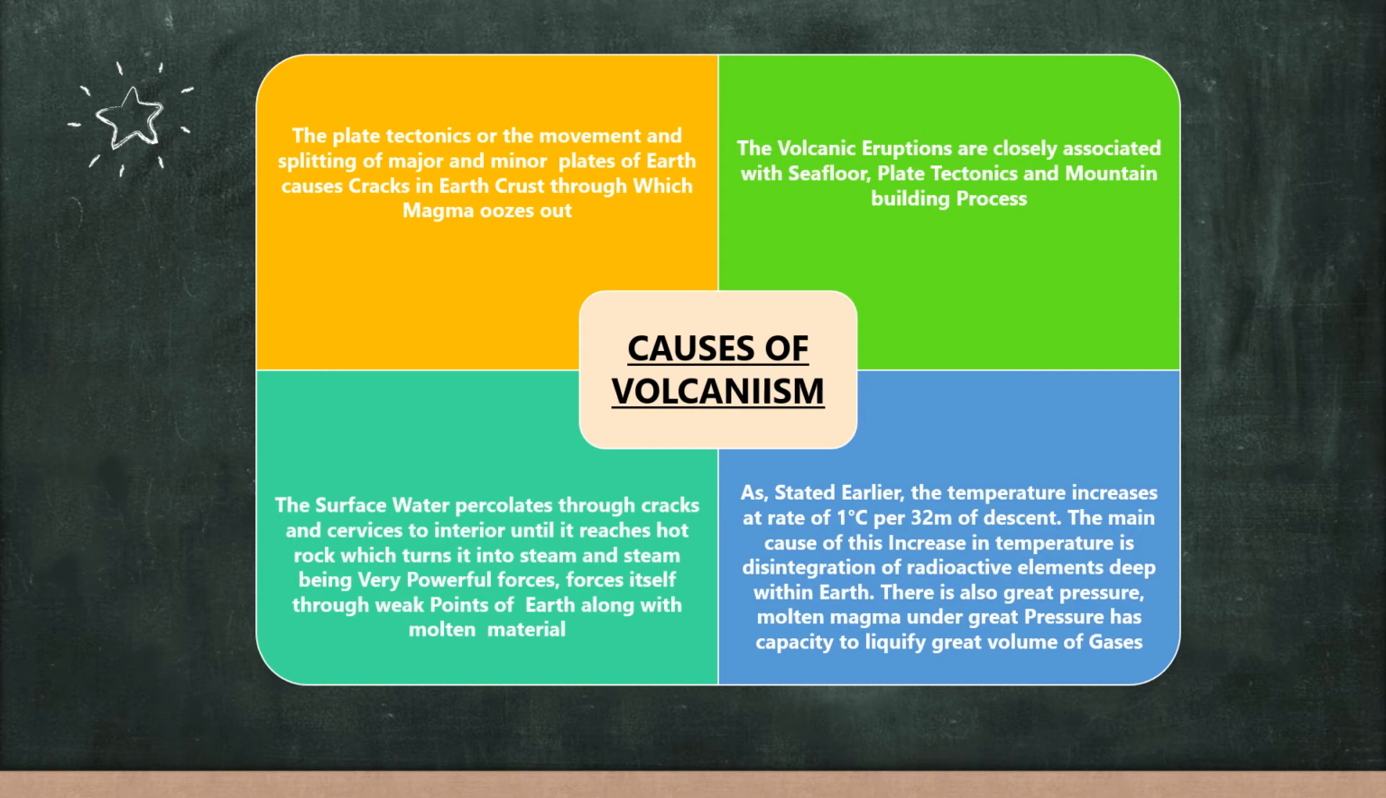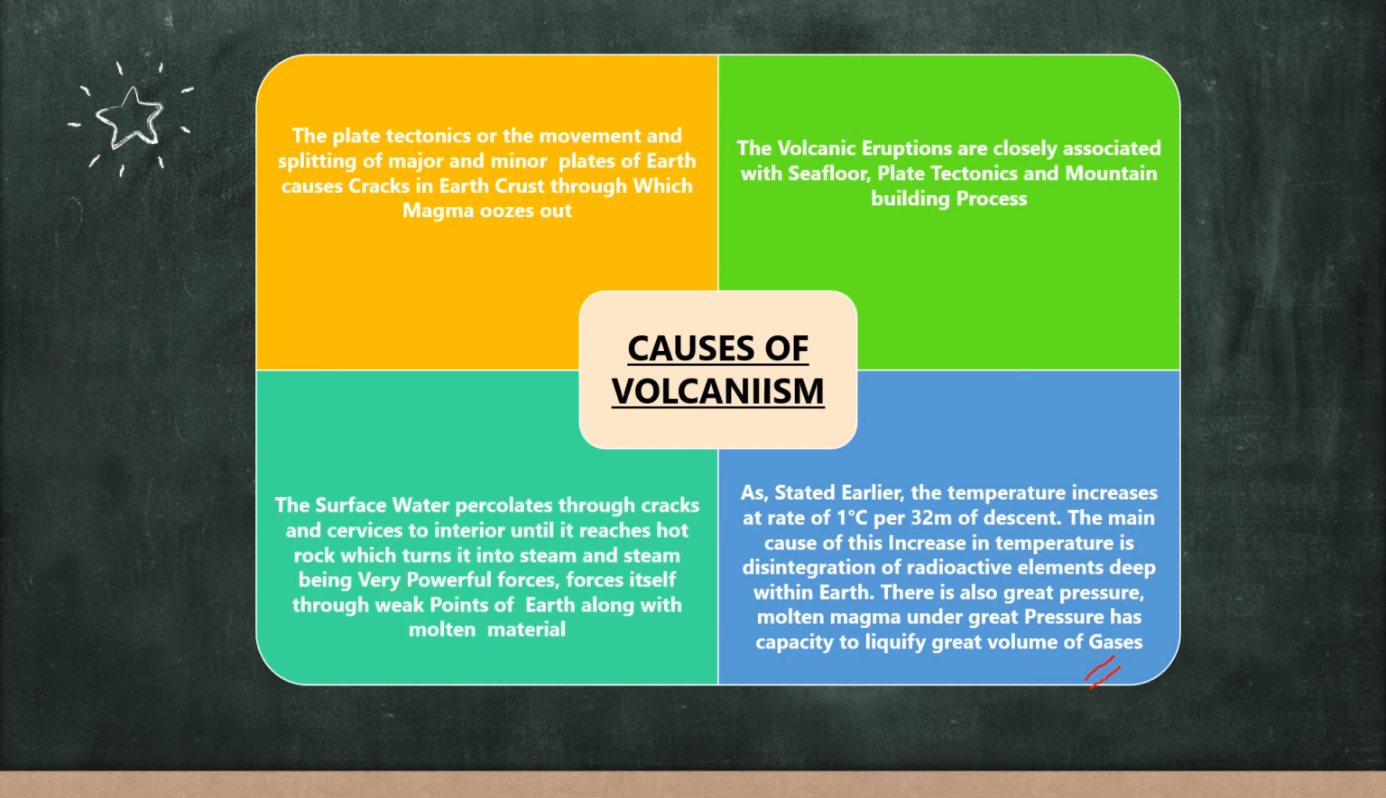The temperature starts increasing 1 degree Celsius at every 32 meters of depth. This happens due to the disintegration of radioactive elements, meaning uranium and thorium, deep within the crust. There is also a great pressure at a depth of 15 kilometers. The pressure amounts to about 5 tons per square kilometer of the rocks.